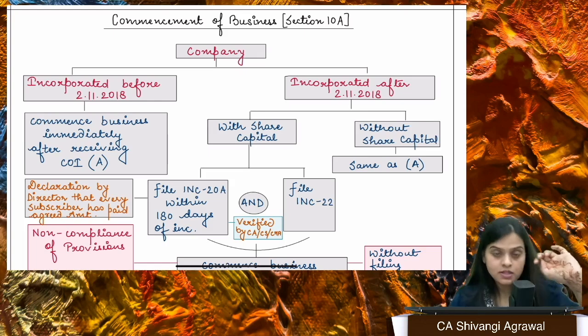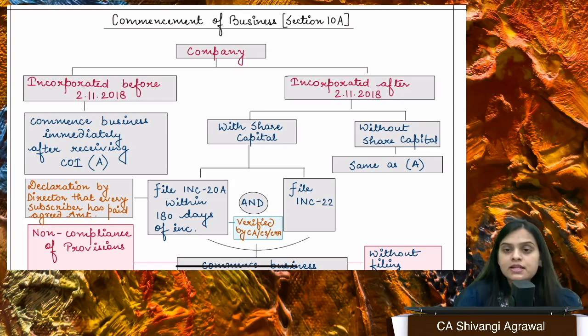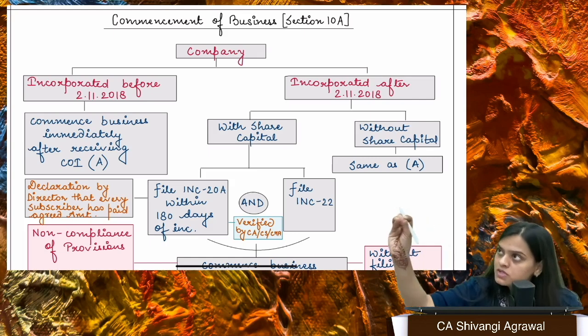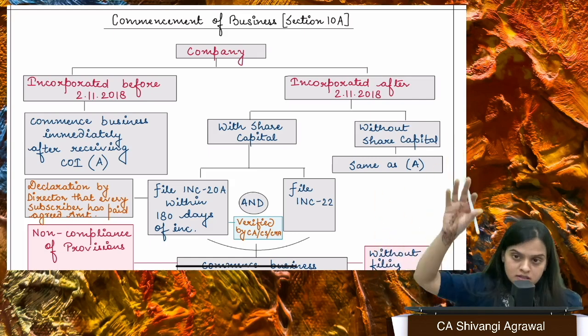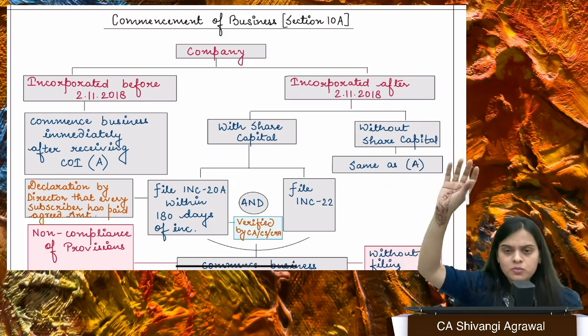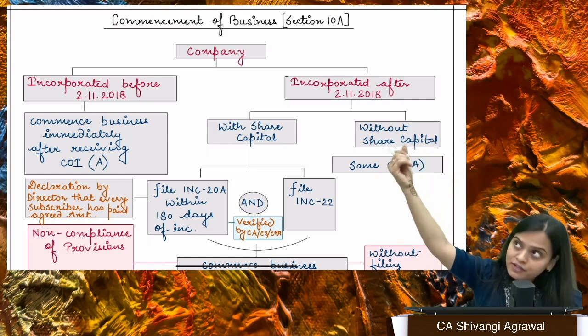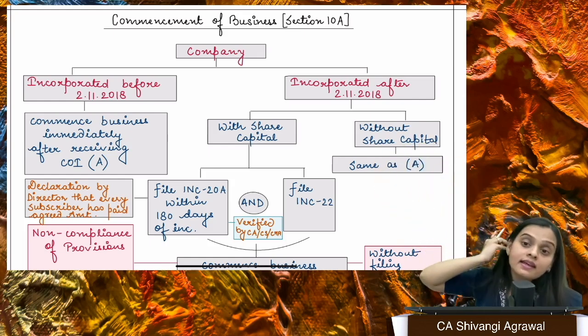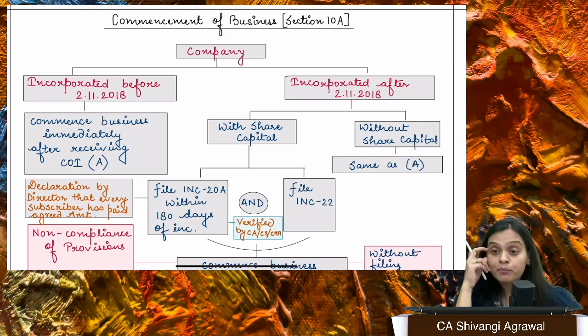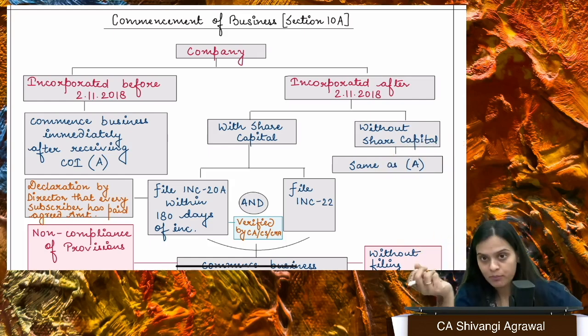Right. Next section that we can see on screen is section 10A. But before that, we also have section 10, which tells us about the effect of memorandum and articles. Once your memorandum and articles are submitted to ROC along with the incorporation documents, and they have registered your documents, it is going to bind the company to the members and the members to the company, right?